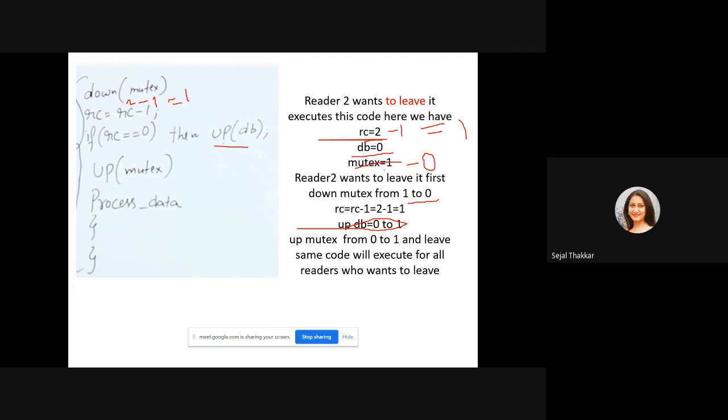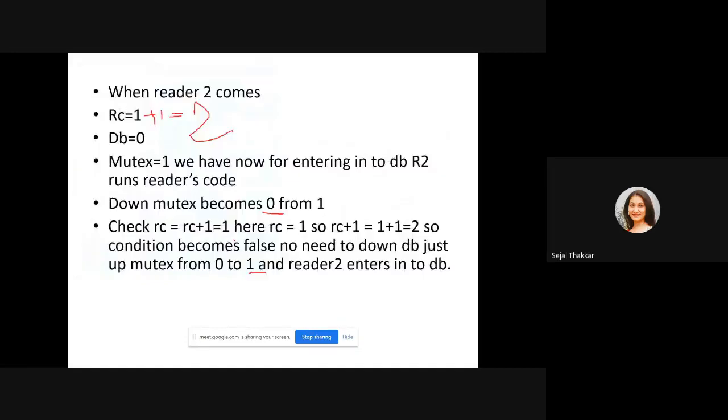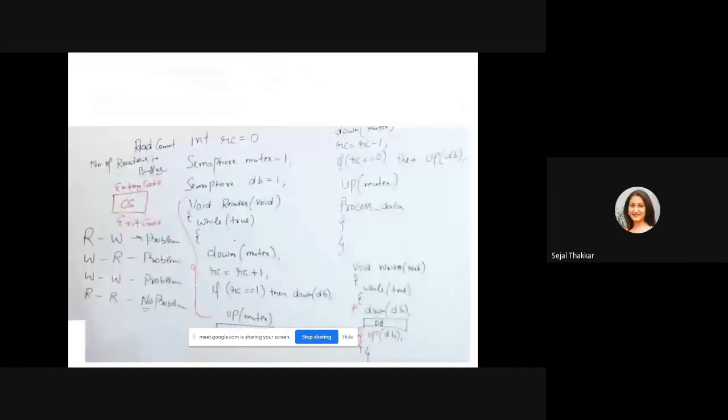And it is going to leave the code because we have already done down mutex in the first line. So this is not going to execute. And then one by one, readers will leave the critical section. And when the last reader leaves, then we are going to up our DB value from 0 to 1. So the final values we will get are 1, 1 and readers count will be 0. So 0, 1, 1, which was actually required in our code as per the given code.